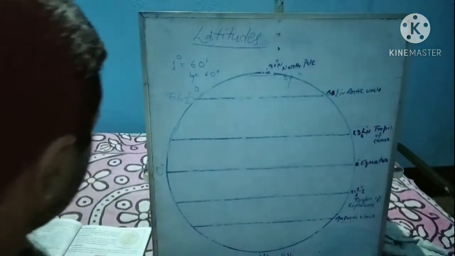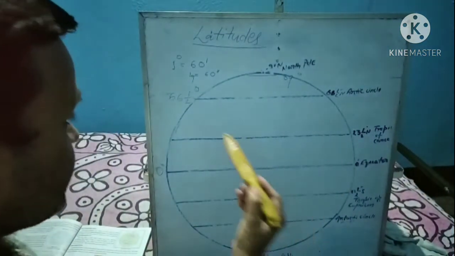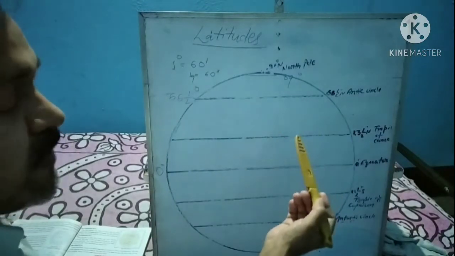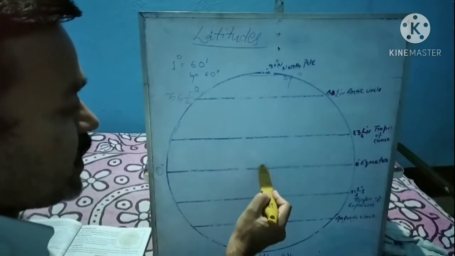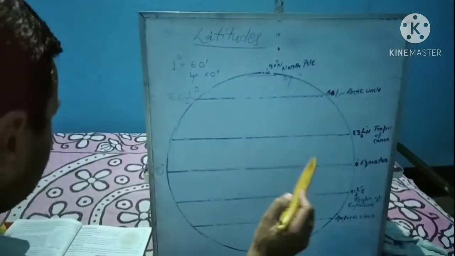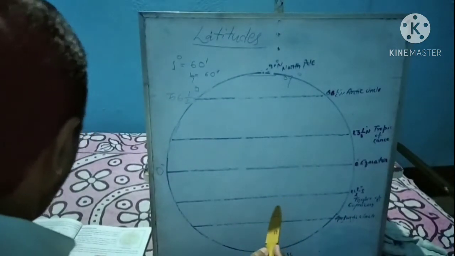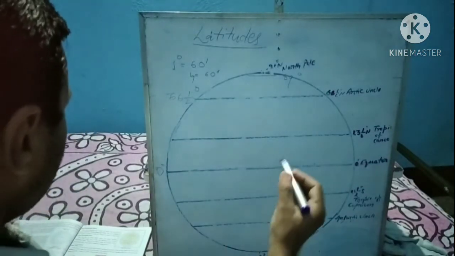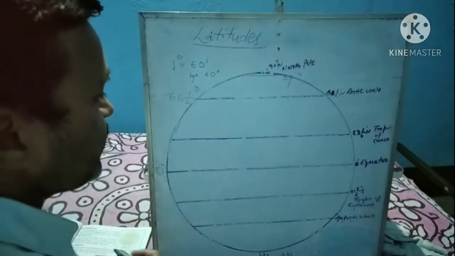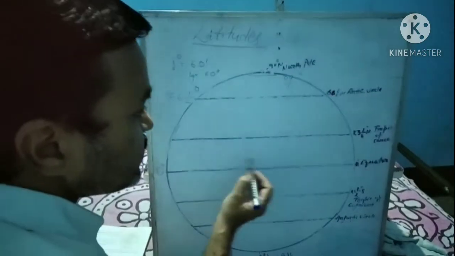Another fact: parallels. All these lines are parallel to the equator. This line is parallel to the equator, this line is parallel to the equator. All these latitudes are parallel to the equator. All places having the same value of latitude, north or south, it means, suppose